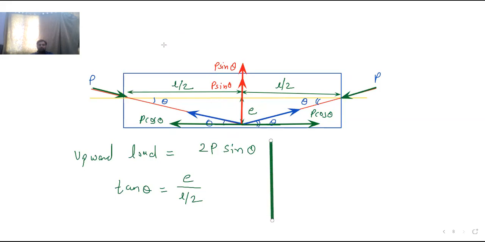So here theta is very, very small. So as theta tends to 0, sin theta is nearly equal to tan of theta.